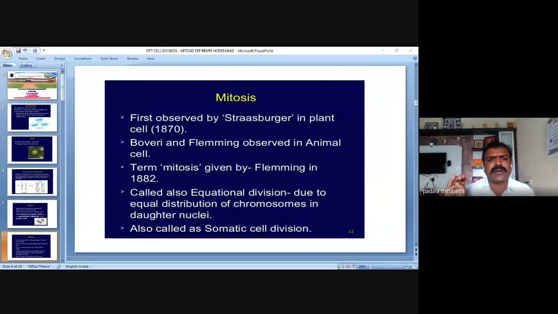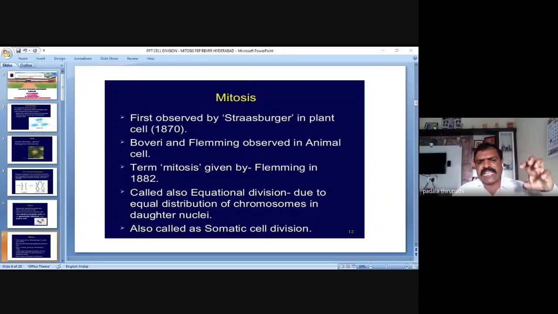Who coined the term mitosis? Fleming. Strasburger did not coin the term mitosis, and even Bovary did not. The term mitosis was coined by Fleming in 1882. Mitosis we can also call equational division.